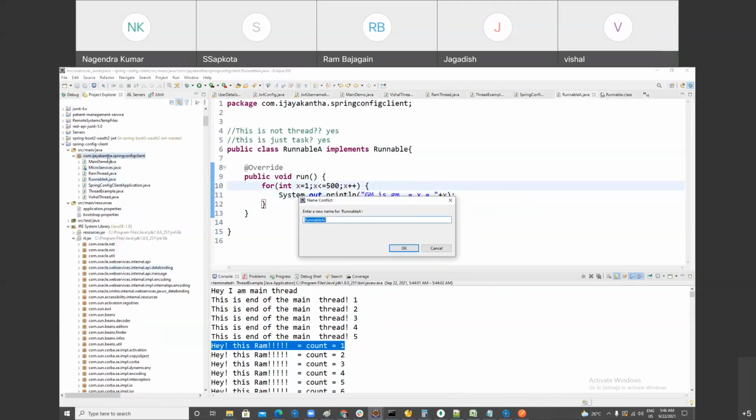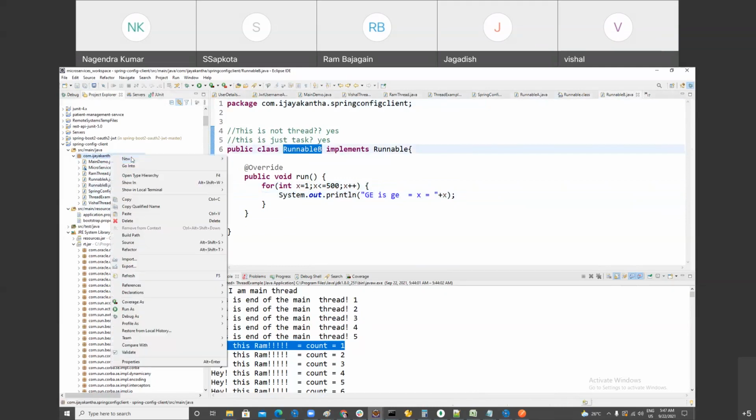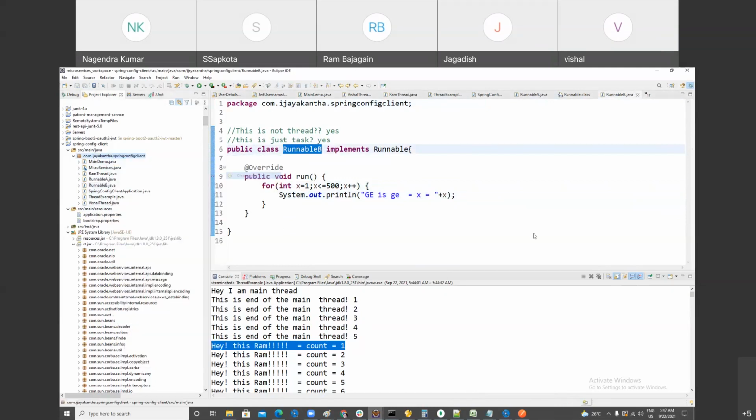Similarly, you can make B. The second would say good evening. Done. Now we have two tasks, not two threads. Runnable A, Runnable B, two tasks. Using these two tasks, let's implement the multi-threading.